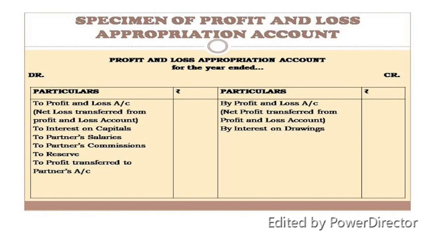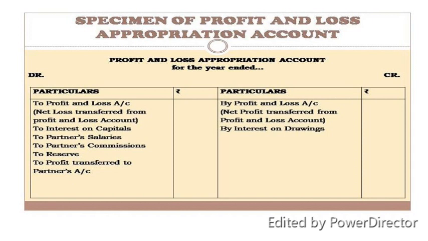So the net profit from the PL account is transferred to the PL appropriation account, which you can very clearly see in the format given. Below the net profit, the interest on drawings that I was just talking about is taken here on the credit side, because it is a revenue of the PL appropriation account.